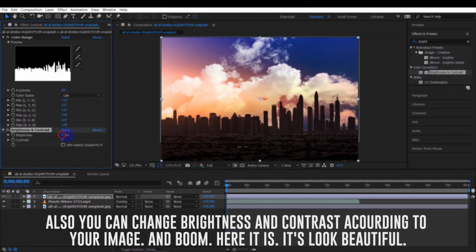Also you can change the brightness and contrast according to your image. And boom, here it is.